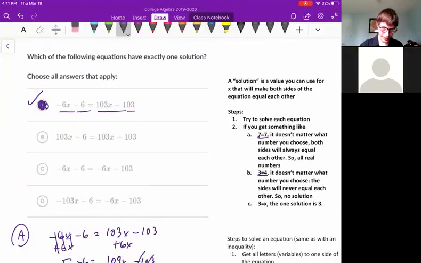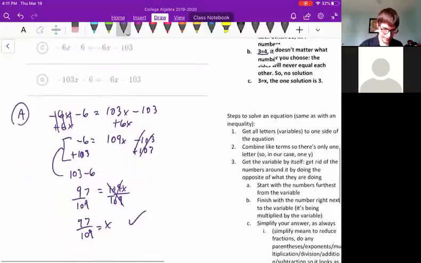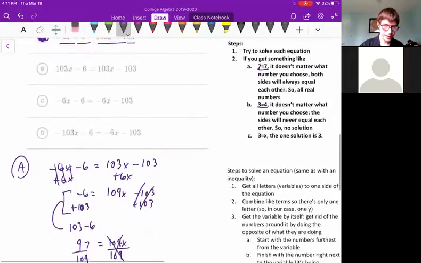Okay, let's try B. B says 103x minus 6 equals 103x minus 103. So B, 103x minus 6 equals, is that 103x minus 103? Yeah.